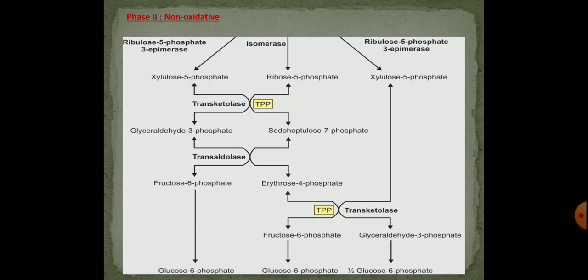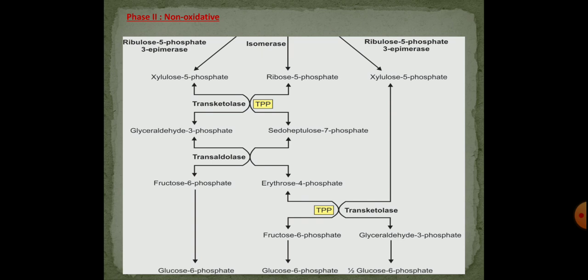Then, in the next reaction, the transketolase acts on xylulose 5-phosphate and transfers a 2 carbon fragment from it to erythrose 4-phosphate to generate fructose 6-phosphate and glyceraldehyde 3-phosphate. The fructose 6-phosphate and glyceraldehyde 3-phosphate can be further catabolized through glycolysis and the citric acid cycle. Glucose may also be synthesized from these two compounds. So this is how the non-oxidative phase goes on.